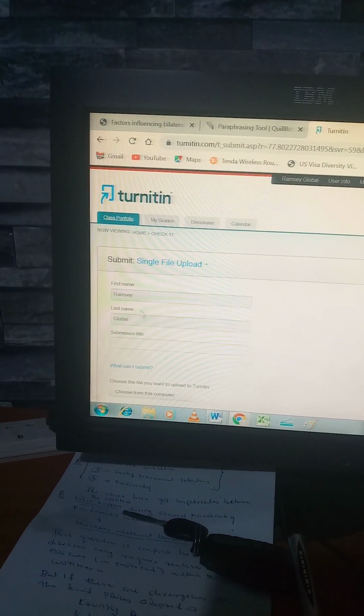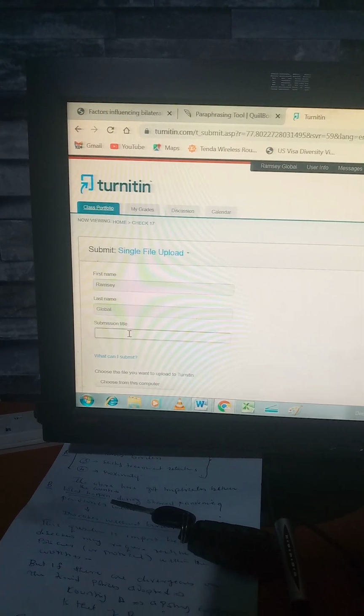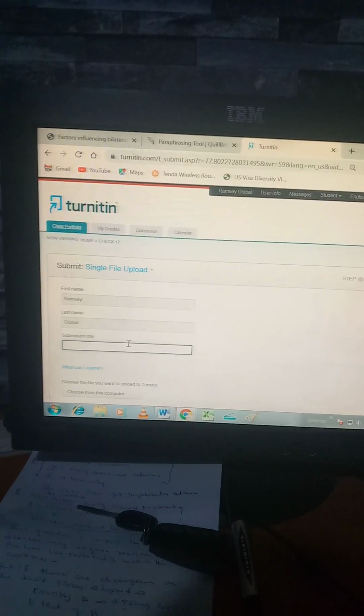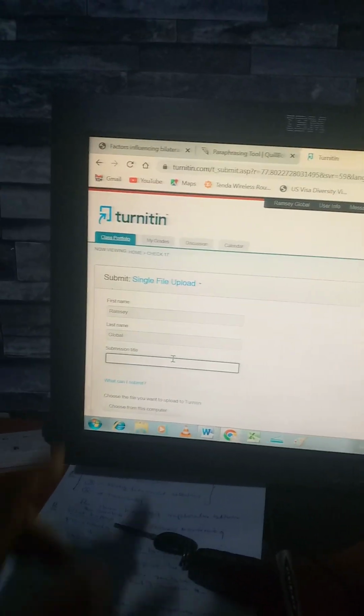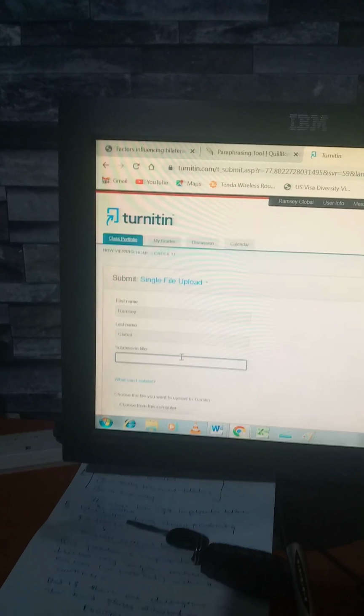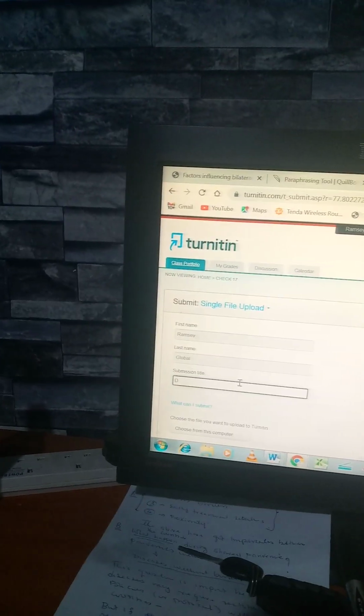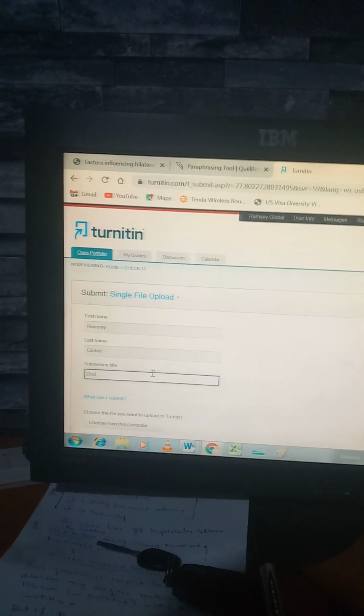We have the first name and second name depending on the login details we gave to the Turnitin authorized dealer. So under submission title, you click the name of the title of that document. So for instance, let me type here doc A.